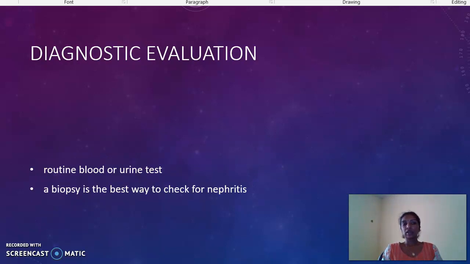We are moving on to the diagnostic evaluation. We may go for history collection, physical examination and all. Then the doctor may advise you to conduct a routine blood or urine test. Then the best way to check nephritis is biopsy.